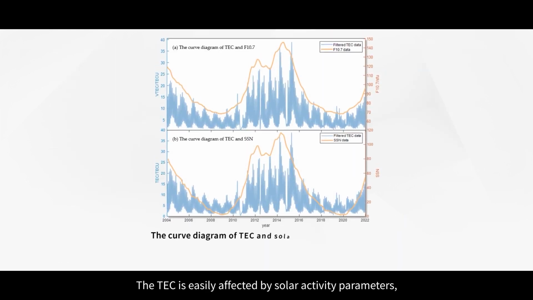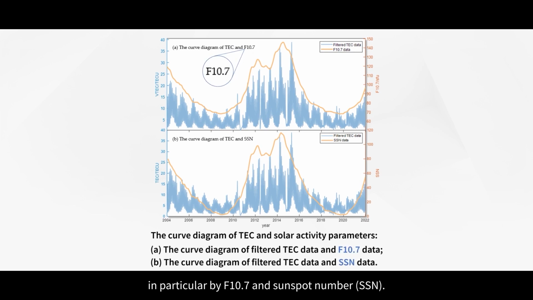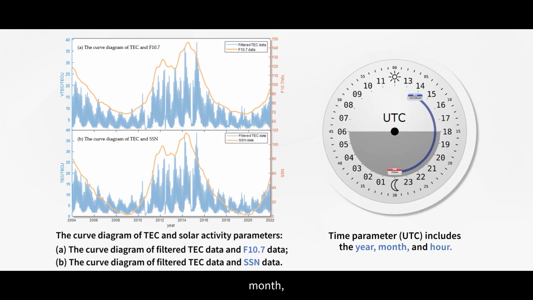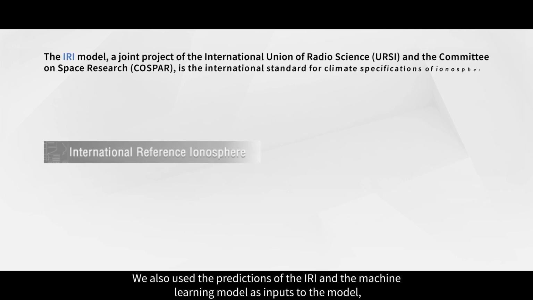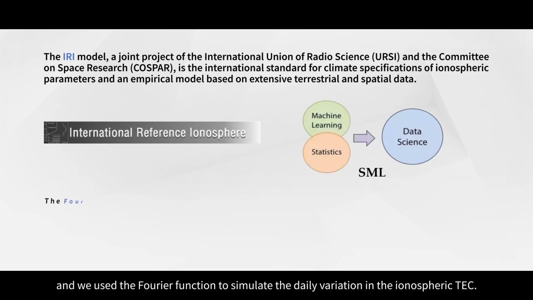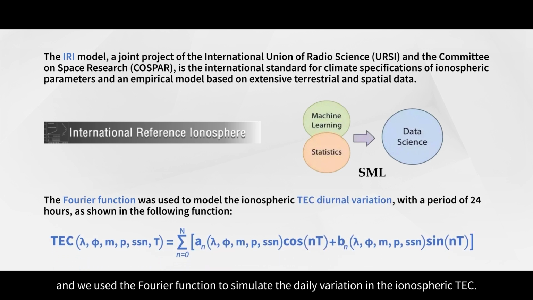The TEC is easily affected by solar activity parameters, in particular by F10.7 and sunspot number. In addition, we introduced 3 time parameters: year, month, and hour. We also used the predictions of the IRI and the machine learning model as inputs to the model. And we used the Fourier function to simulate the daily variation in the ionospheric TEC.